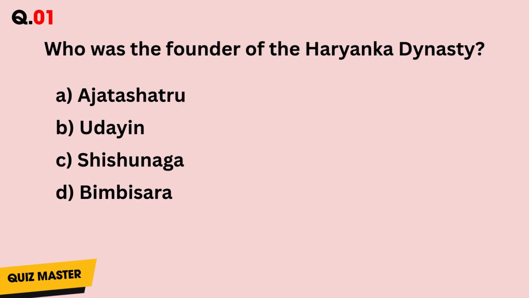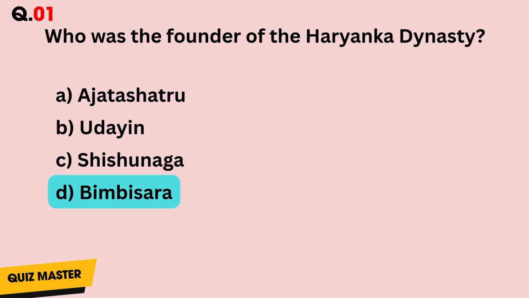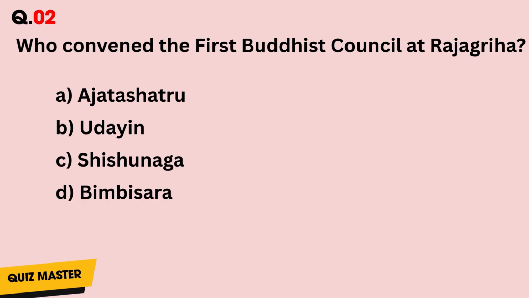Question number 1. Who was the founder of the Haryanka dynasty? Answer is D. Question number 2. Who convened the first Buddhist council at Rajagriha? Answer is A.